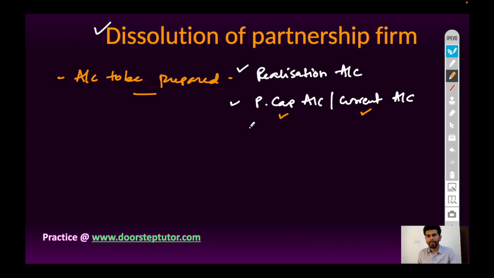Then partners' loan account, if partners have given loan to the business, and lastly cash or bank account. And what will be the treatment of goodwill? There is no requirement to provide special treatment to goodwill, as there will be no existence of goodwill because the partnership business is going to close down.